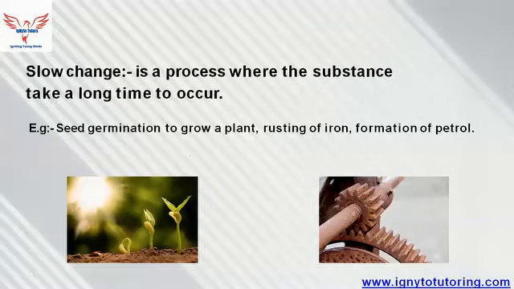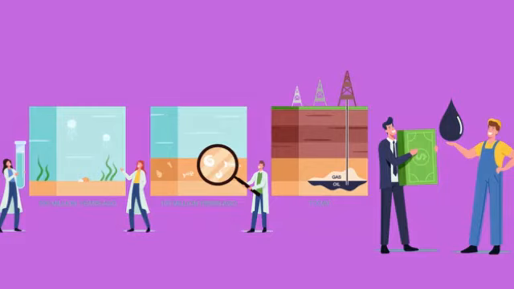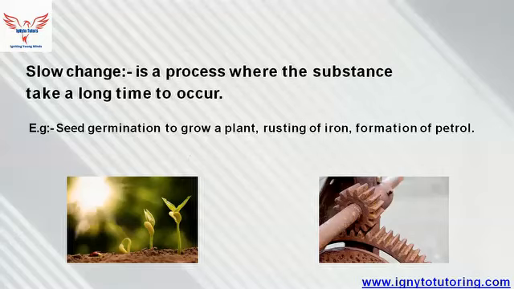Then I can give you the example of formation of petrol. Petroleum is a fossil fuel that was formed over millions of years through the transformation of dead organisms such as algae, plants, and bacteria that experienced high heat and pressure when trapped inside rock formations.